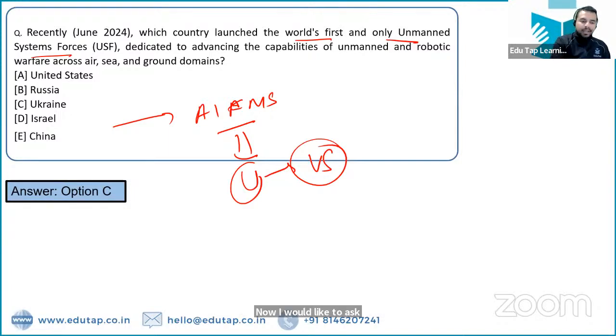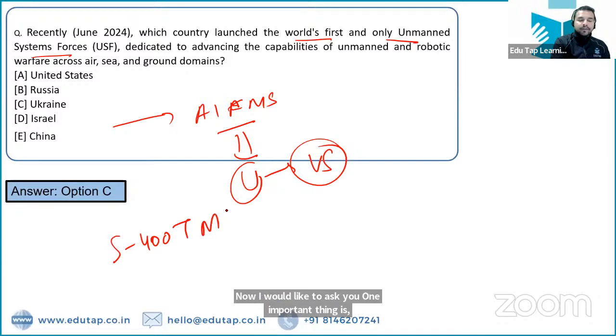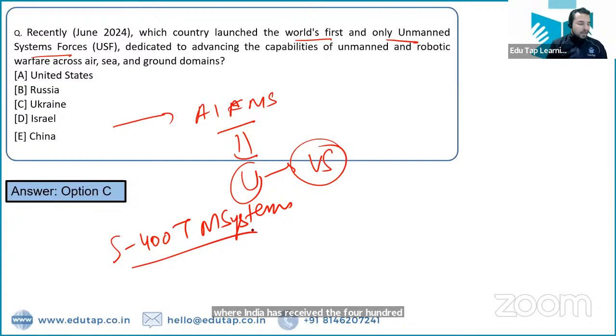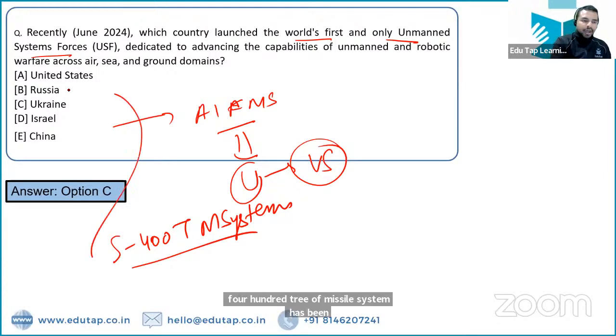Now I would like to ask you one important thing, guys. Can you tell me the name of the country from where India has received the S-400 Triumph missile system? The S-400 Triumph missile system has been received by India from which country? That is Russia. Russia is the right answer.